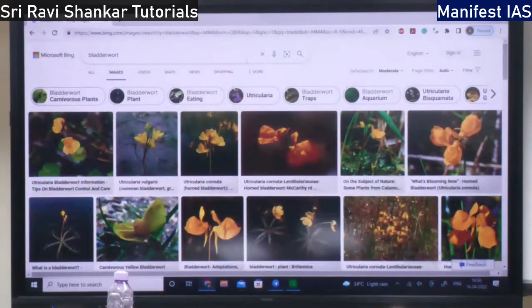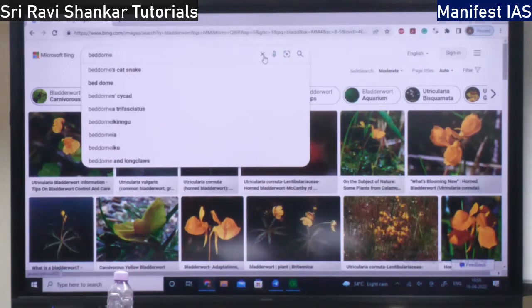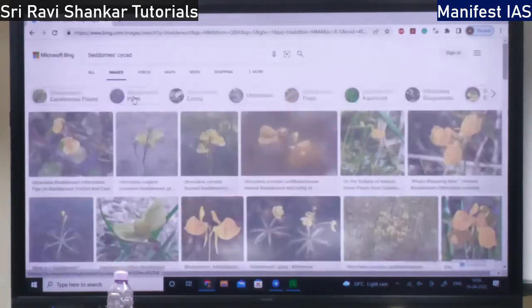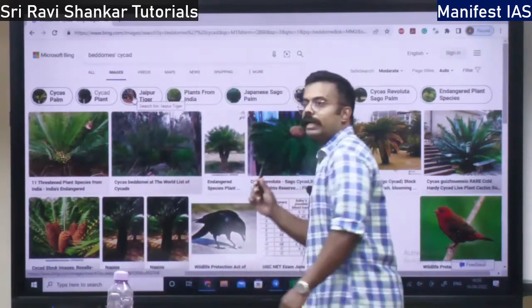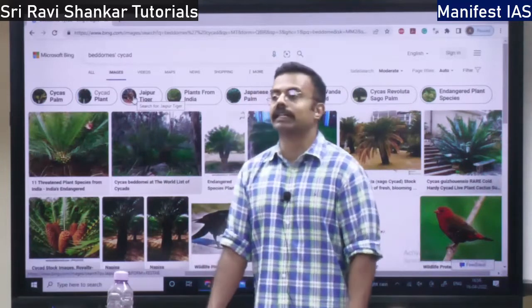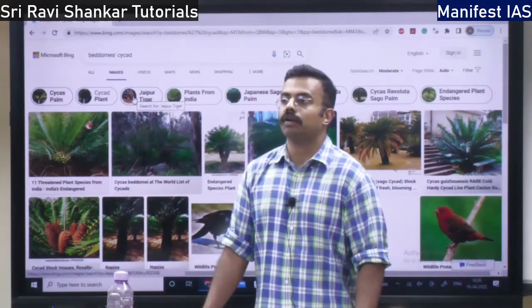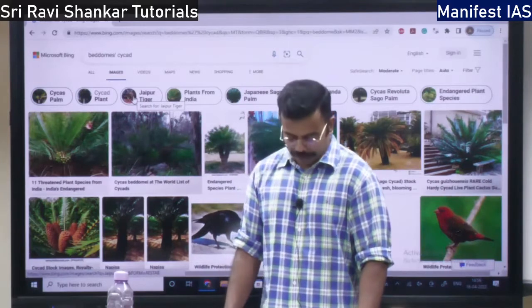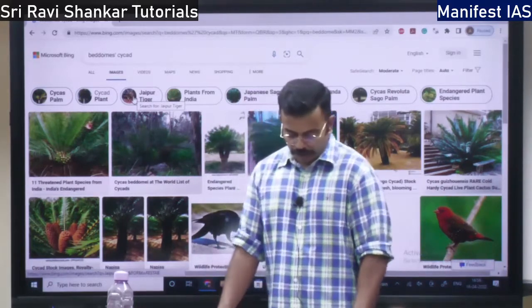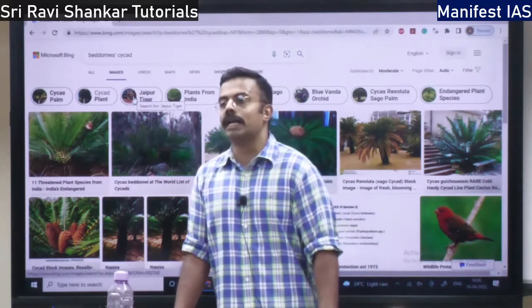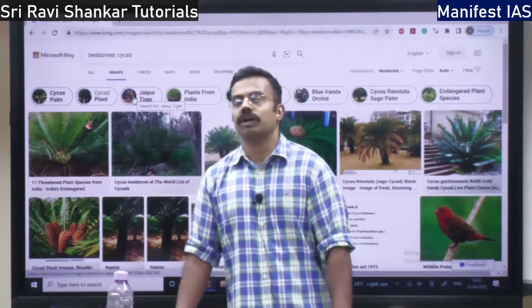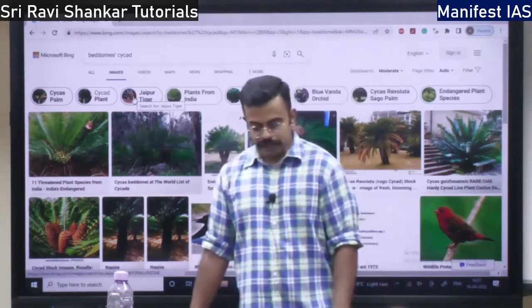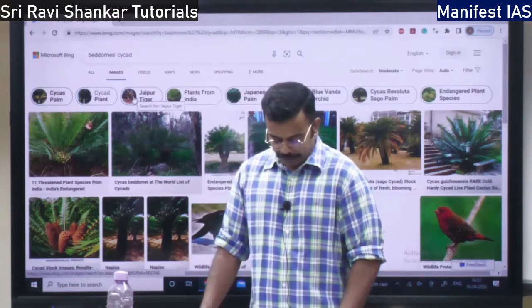So the first medicinal plant is the Bedome cycad. This is the plant. It is a medicinal plant. It is used for treating rheumatoid arthritis, that is knee pain or joint pain. Then you have one more medicinal plant, blue vanda. Where do you find blue vanda? In the northeast region. It is also useful in treating various diseases.